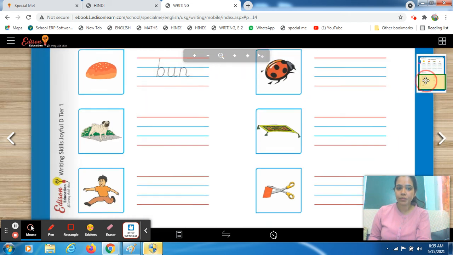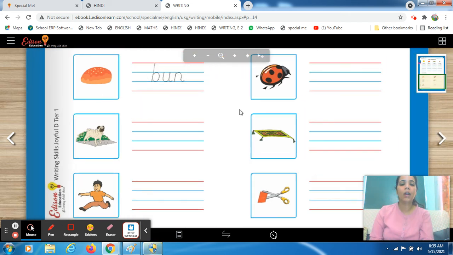All right. So here we are on the second half. First of all, again you have to recognize the picture and write the word in the given space. The very first one is done for you all. What is this? This is a bun. You did it in a previous session as well. So it's bun. Here you have to trace it.